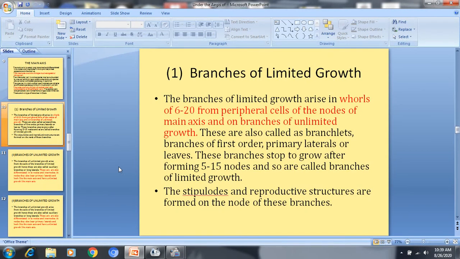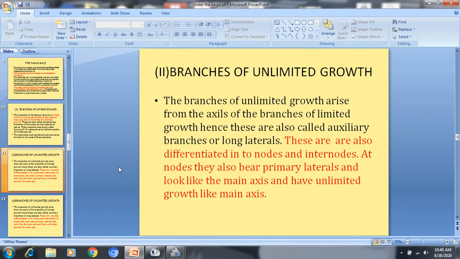These branches stop growing after attaining almost 5 to 15 nodes in length, so these are called the branches of limited growth. Even the length of the internode of these branches is shorter as compared to the length of the internodal cell of the main axis and the long branches. Then from these branches of limited growth, two types of appendages originate, the stipuloids and the reproductive structures, and these arise from the nodes of these branches.